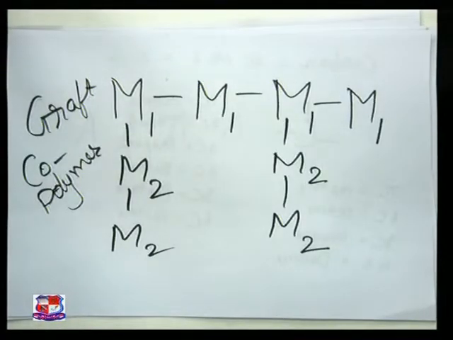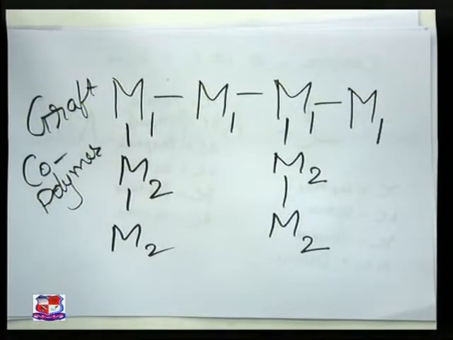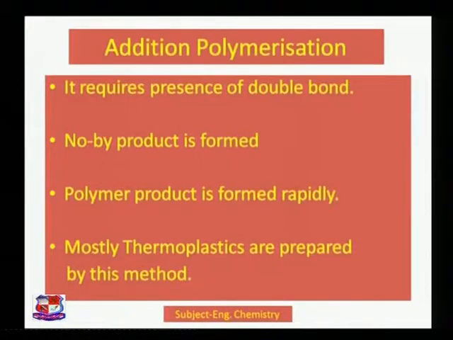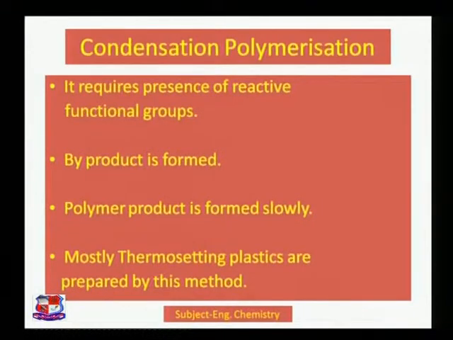Then we have seen the next thing, that is the speciality of addition polymerization. Addition polymerization requires a double bond, but on the other hand, condensation polymerization requires a reactive functional group.